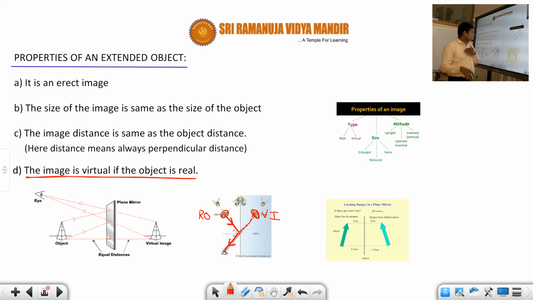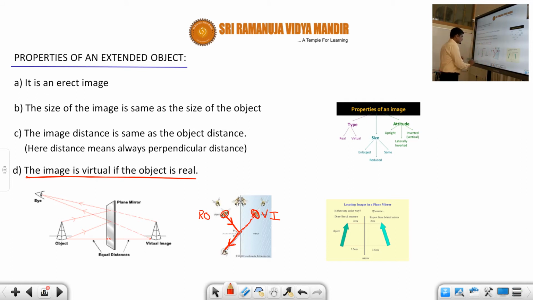If the object is virtual, the image will be real, as I told in the previous session. And after 5 to 10 minutes I will tell it again as an important note: the plane mirror will form both real and virtual images, which in your lower classes you will not be told. In your lower classes you will be told only that the plane mirror forms only a virtual image, but it is not true. And one important point, students: the virtual image cannot be obtained on a screen.